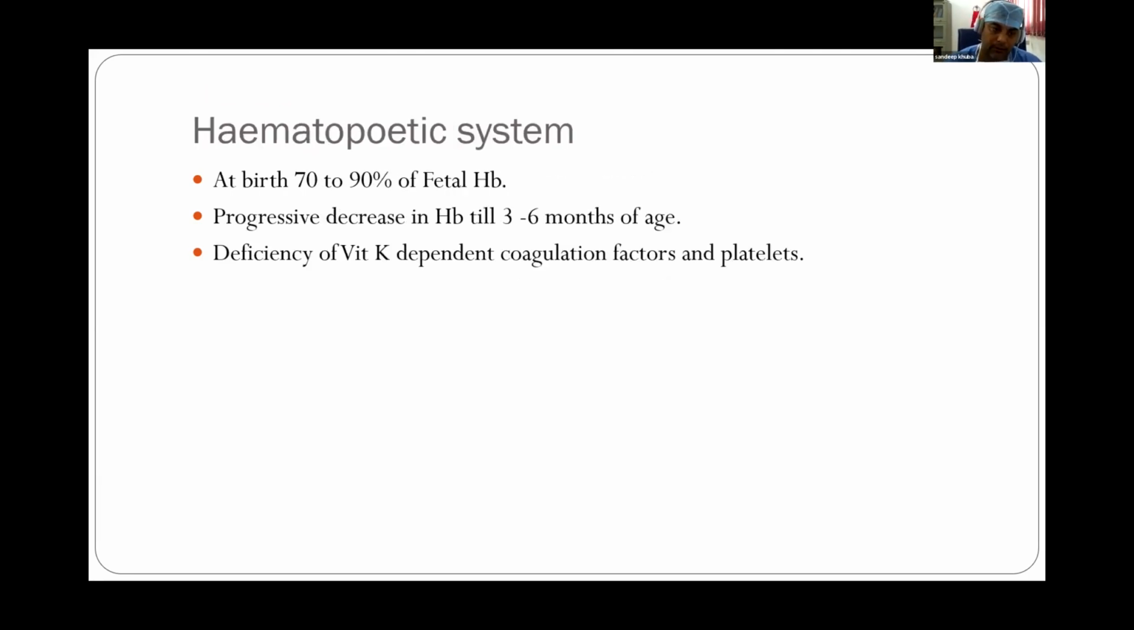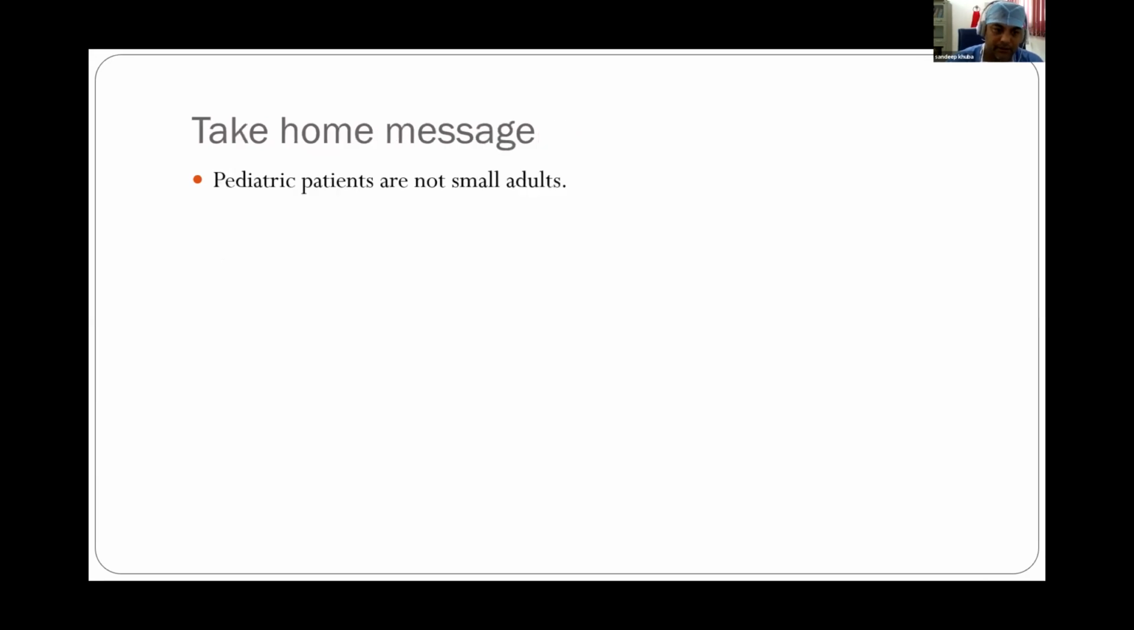A little bit of talk about the hematopoietic system. At birth, 70 to 90% of hemoglobin is fetal hemoglobin. A progressive decrease in this is seen at 3 to 6 months of age, both in the type and in the value of hemoglobin. And at birth, there is a deficiency of vitamin K dependent coagulation factors and platelets. So vitamin K is given to the patients at birth.